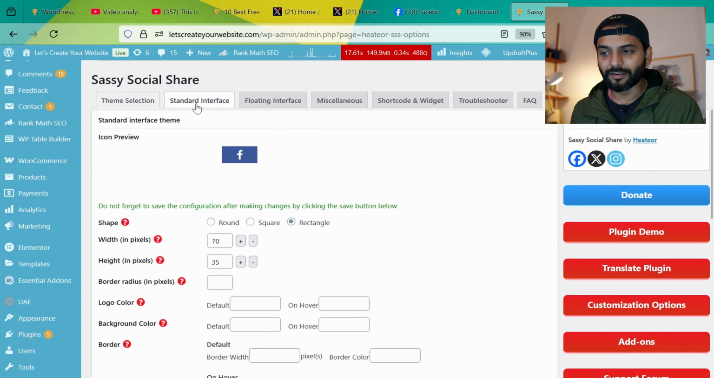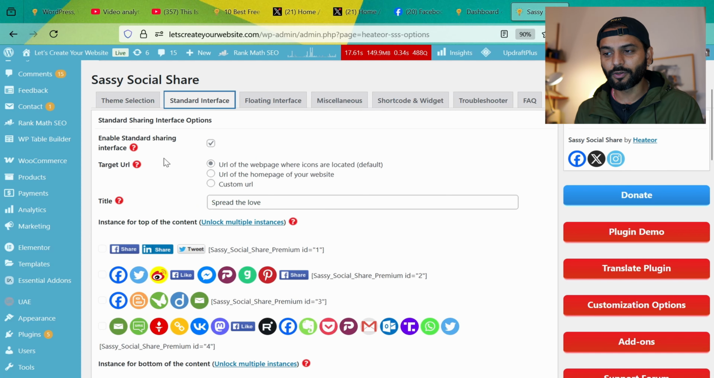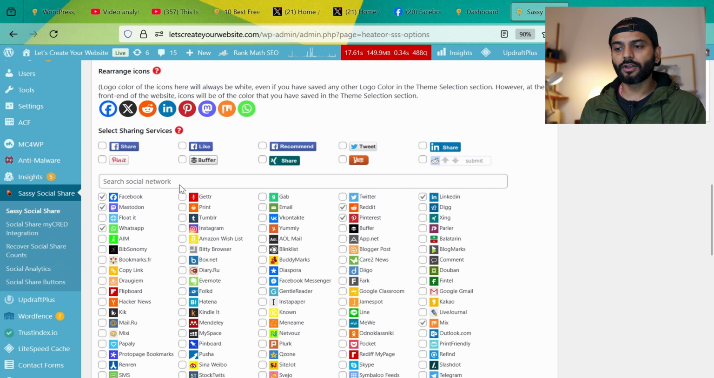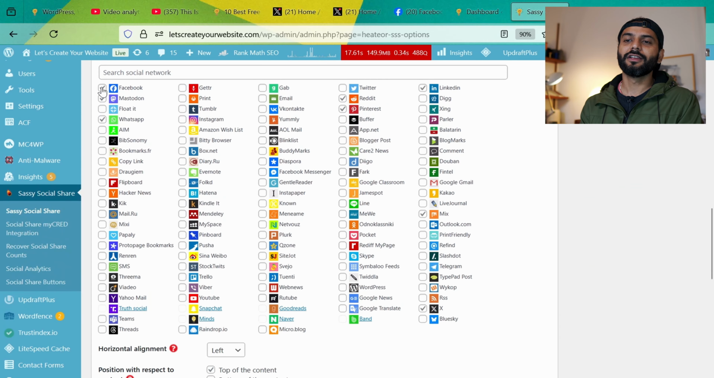Okay, now we go to standard interface. From here, what we need to check is enable standard sharing interface, and then scroll down. From here you need to select which share you want to enable on your website. For example, I have Facebook, Mastodon, I'm going to uncheck it. Then I have WhatsApp by default checked, and then I have Reddit, Pinterest.